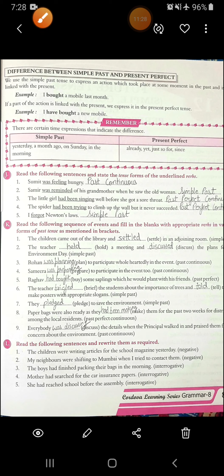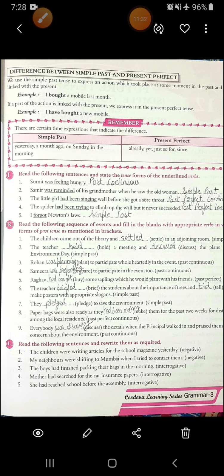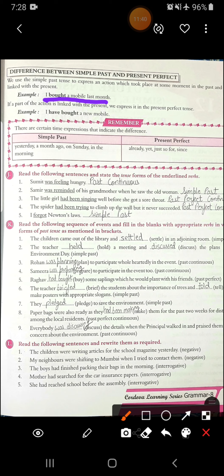We use the simple past tense to express an action which took place at some moment in the past and is not linked with the present. Remember this. It happened in the past. There is no linkage of it in the present tense. Like, I bought a mobile last month. So last month I bought a mobile. This is an action that happened in the past and there is no linkage with the present.